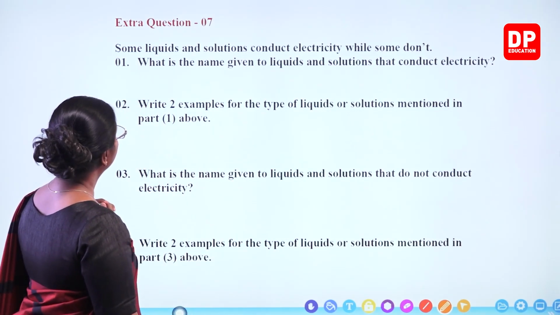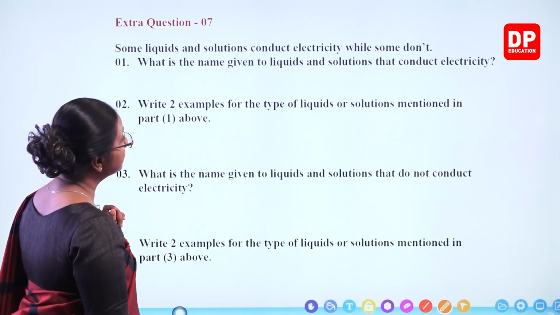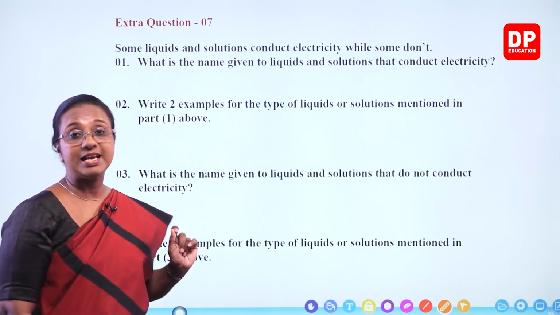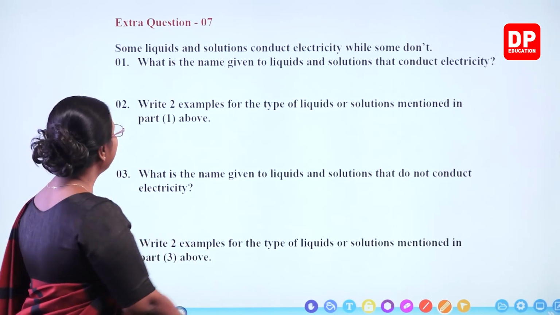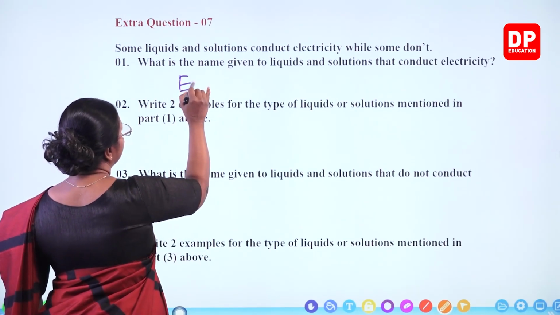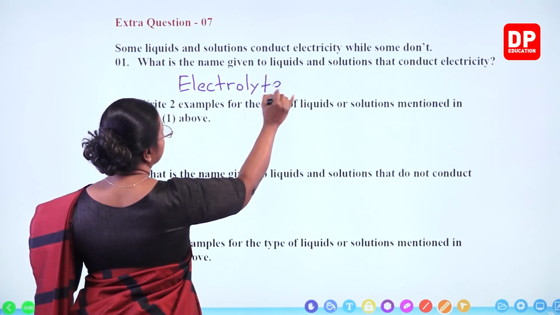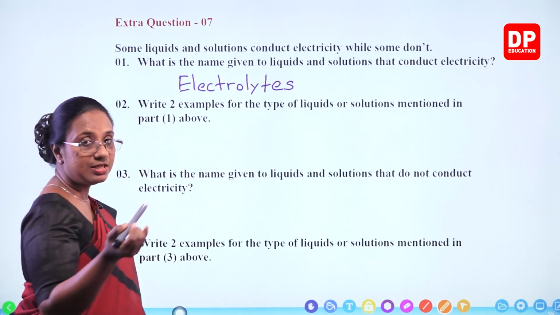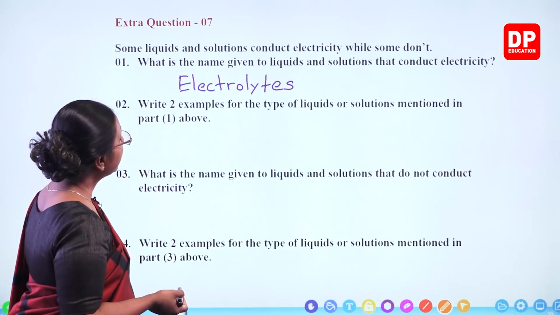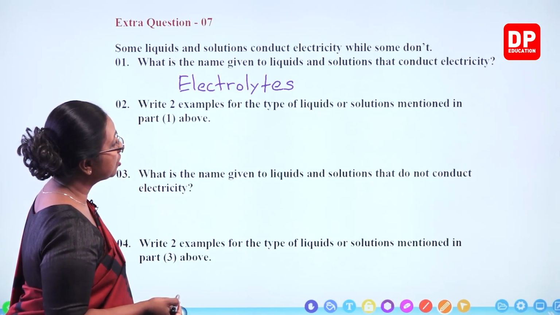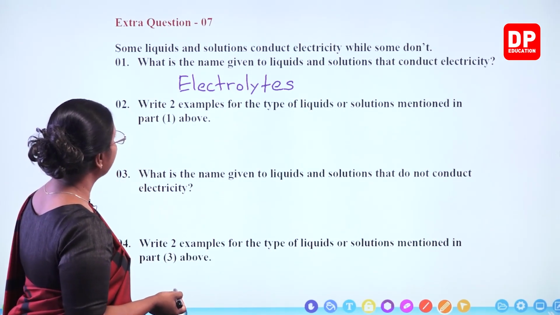The first question. What is the name given to the liquids and solutions that conduct electricity? What I just said, electrolytes. Electrolytes or electrolyte solution. Write 2 examples for the type of liquids or solutions mentioned in part 1 above.